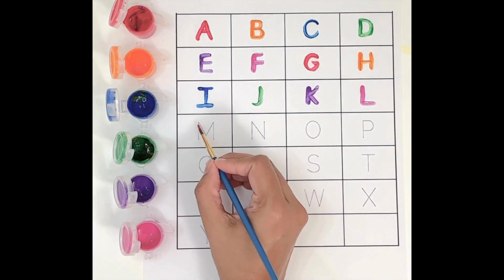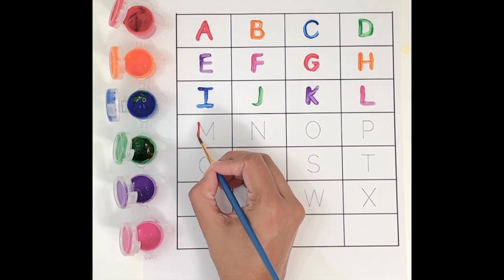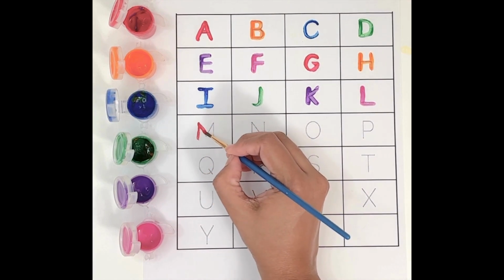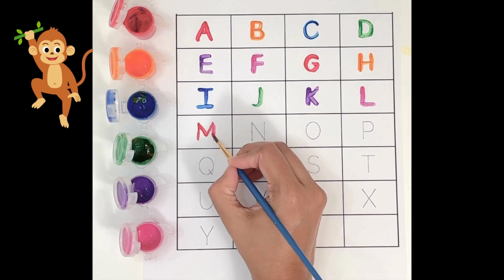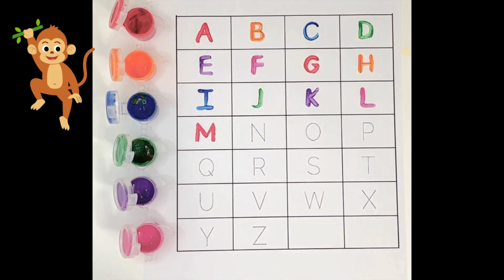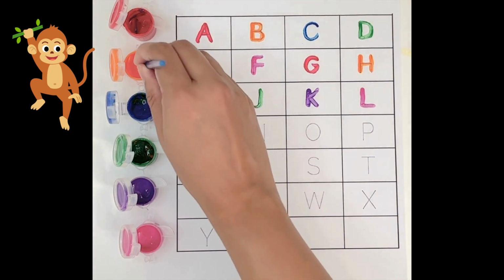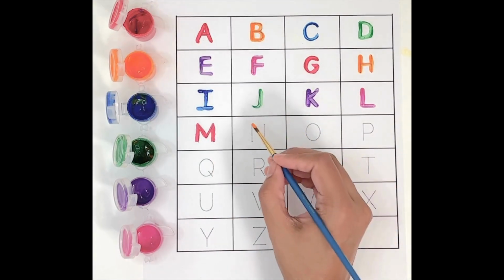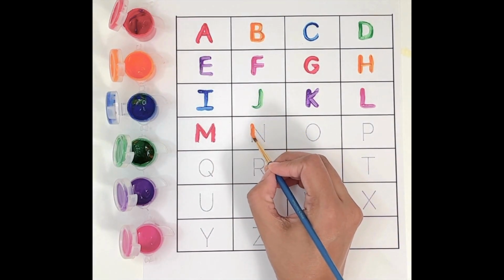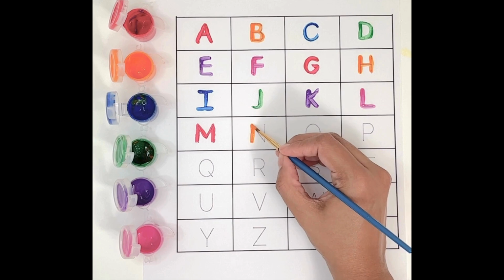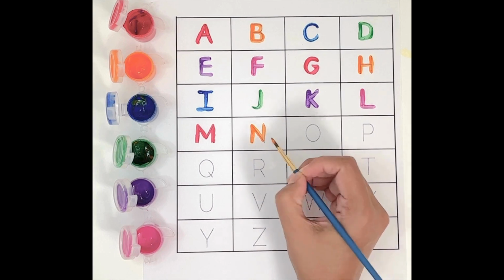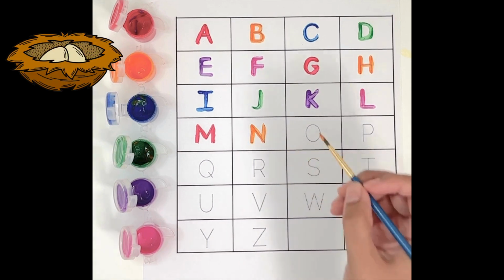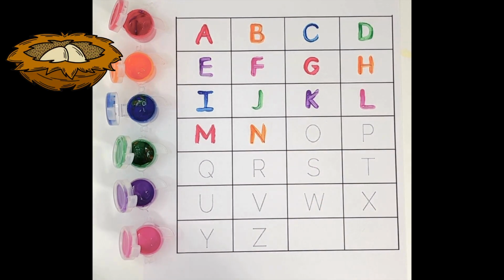Next we use the color red for M. M. M for monkey. Next we use the color orange for N. N. N for nest.